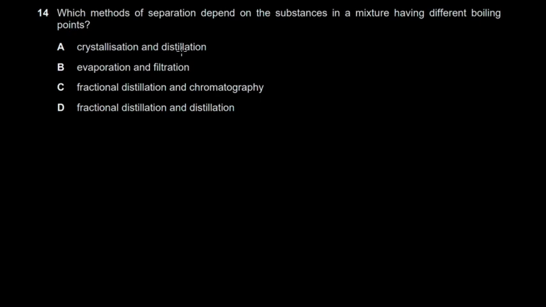So question 14 says, which method of separation depends on substances in the mixture having different boiling points? So you're dealing with a mixture here. A mixture simply means that the constituents are not chemically bonded. So for example, you can have salt and water. They don't react in any way. Salt just dissolves in water. I'm talking about table salt. Table salt is called sodium chloride. So we're talking about mixtures here.